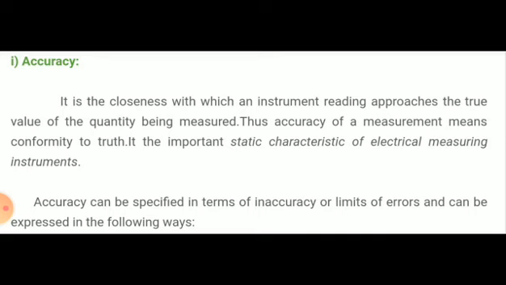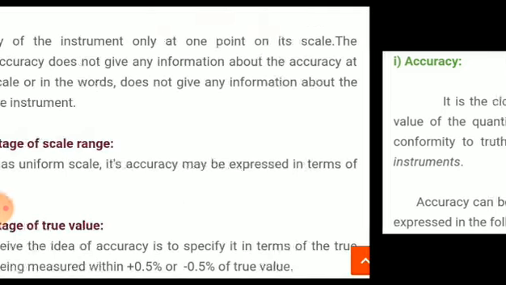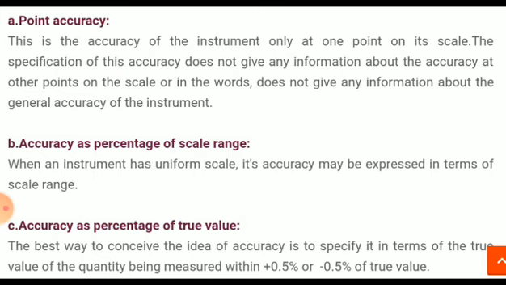The accuracy may be specified in terms of inaccuracy or limits of error that can be expressed in the following ways. First, point accuracy. This is the accuracy of the instrument only at one point on its scale. The specification of this accuracy does not give any information about the accuracy at other points on the scale. In other words, it does not give any information about the general accuracy of the instrument.